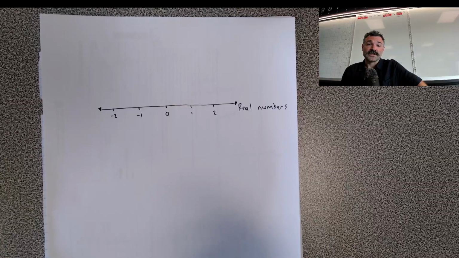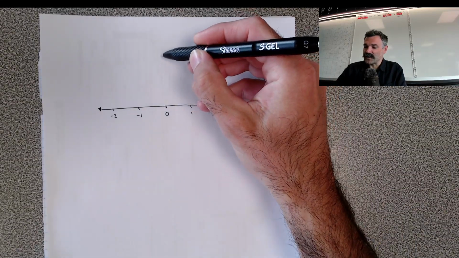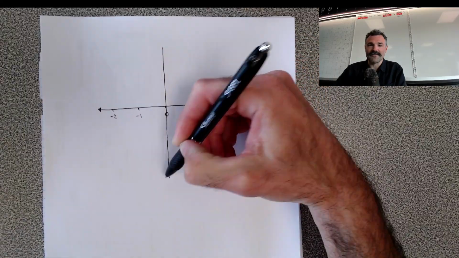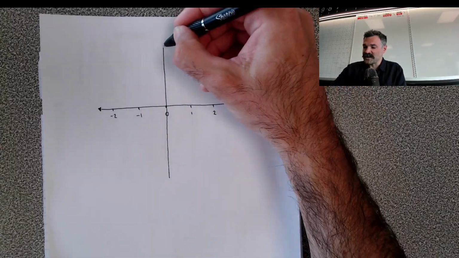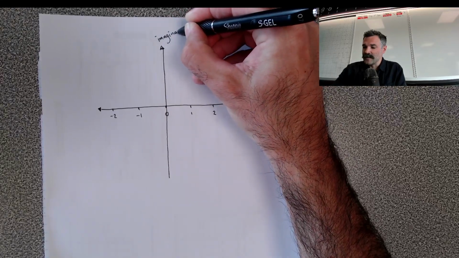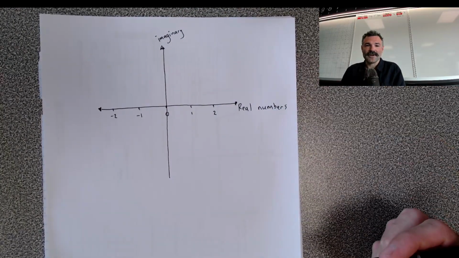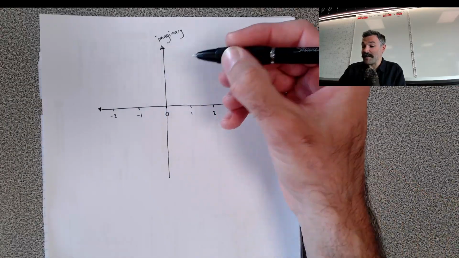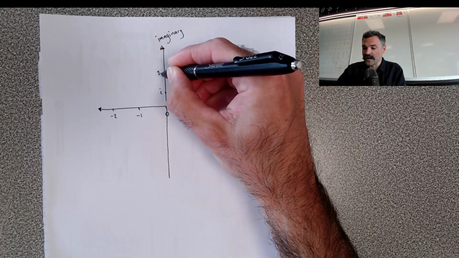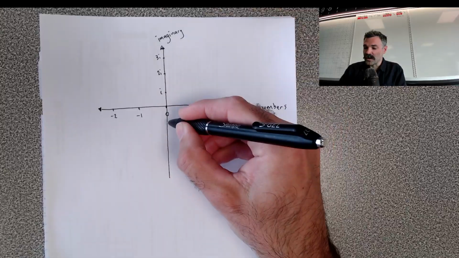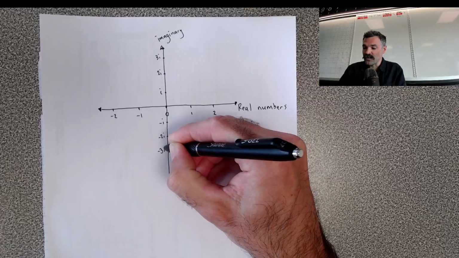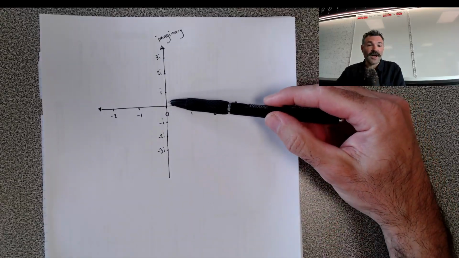And so a clever person realized that we could actually now delve into the 2 dimensions. If we add another axis, and we're pretty familiar with having an axis like this, we're going to call this axis our imaginary axes. And now we have a place to put complex numbers, imaginary numbers for starters. So we're going to call this i, or 1i, 2i, 3i. We can go down, negative 1i, negative 2i, negative 3i. We can actually have 0.5i in here somewhere.